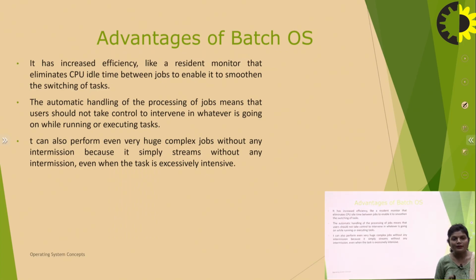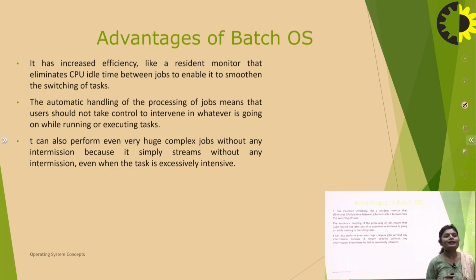So the advantage of batch operating system is increased efficiency, as the resident monitor eliminates CPU idle time between jobs to enable smooth switching of tasks. So one by one the jobs are processed in first come first serve manner.